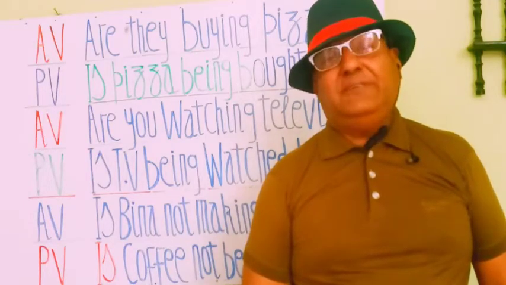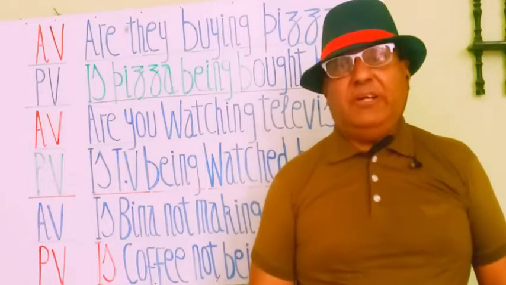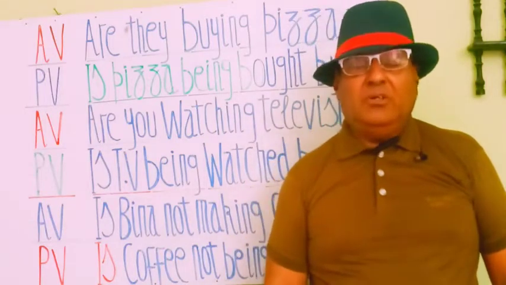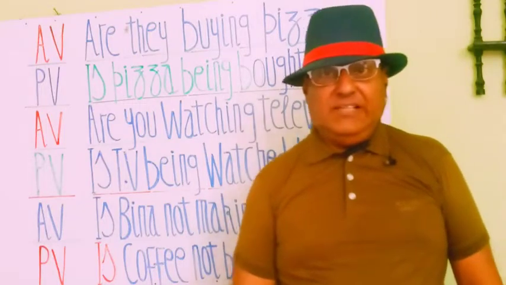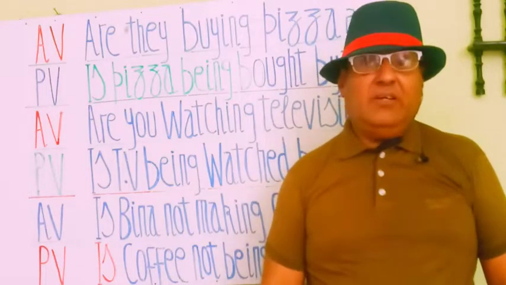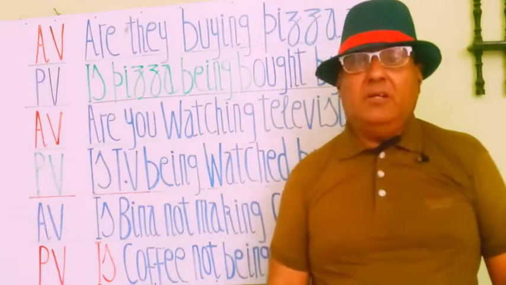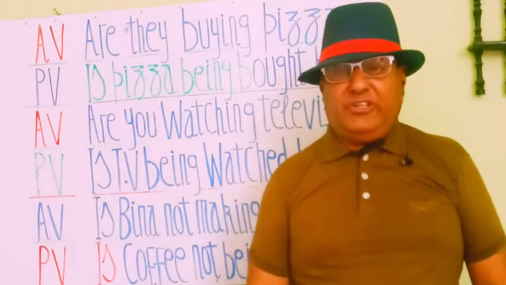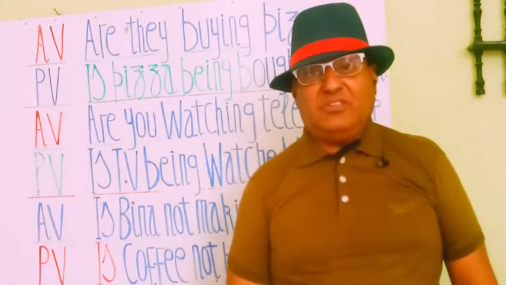This is our passive statement. You see that "is" is here because it's a question statement and TV takes the place of you. TV is a singular noun, so that's why we have added "is" at the start to make a question, and after it "being" is added by rules to make a passive statement. "Is being watched" uses the third form of the verb. In all passive statements we have to write the third form of verb. So, is TV being watched by you?